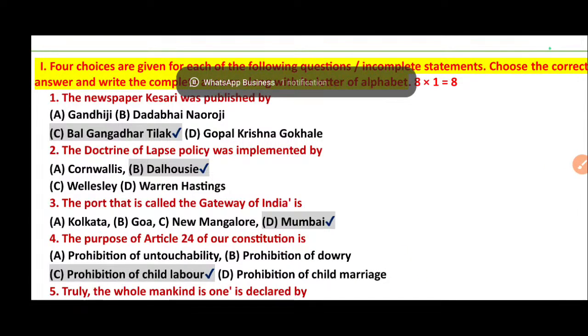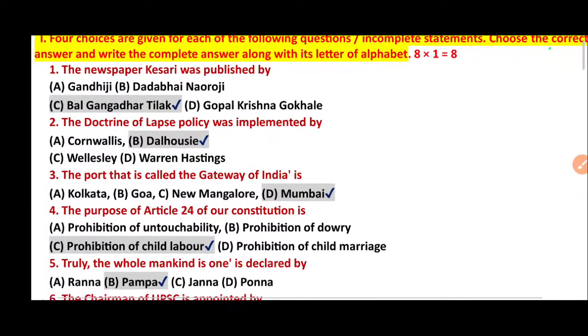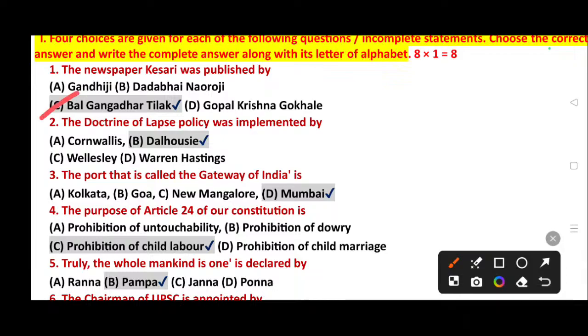First question main number, it's multiple choice questions. Total 8 multiple choice questions, they asked for 8 marks. First question: The newspaper Kesari was published by option A Gandhiji, option B Dadabhai Naoroji, option C Bal Gangadhar Tilak, and option D Gopal Krishna Gokhale. Then its right answer is option C, Bal Gangadhar Tilak.